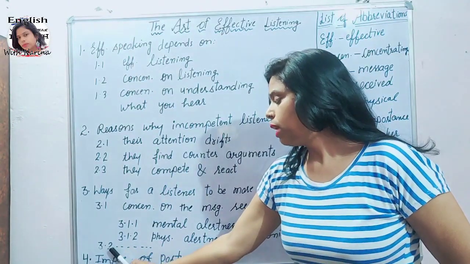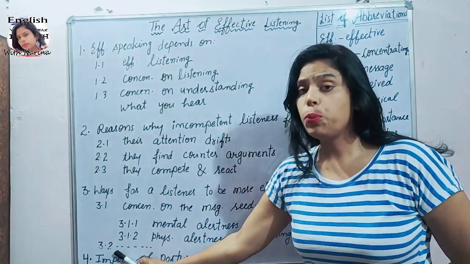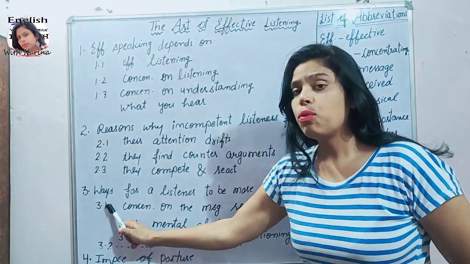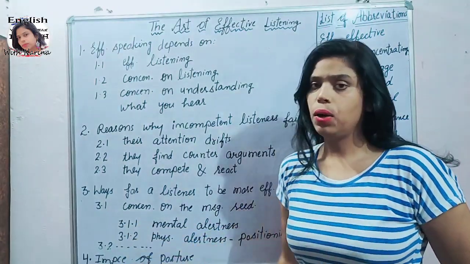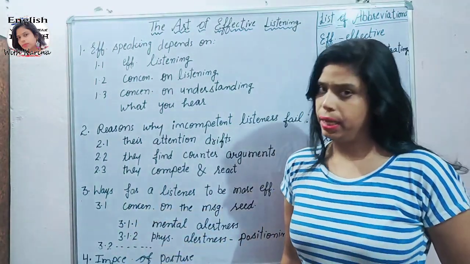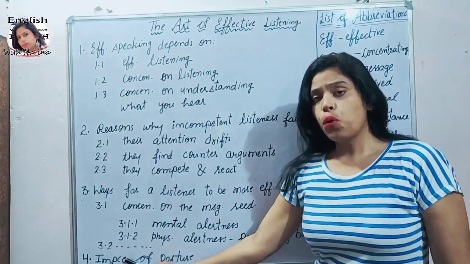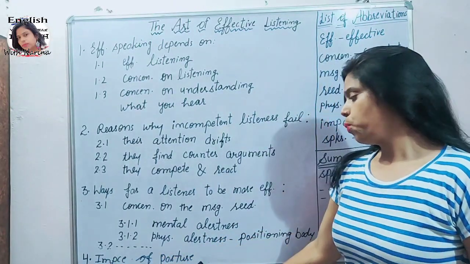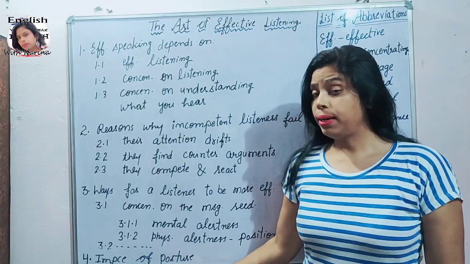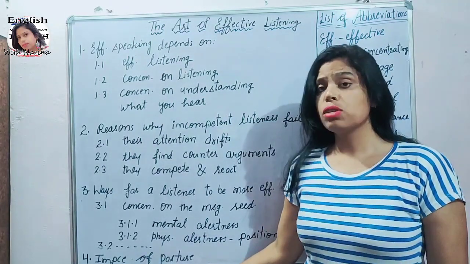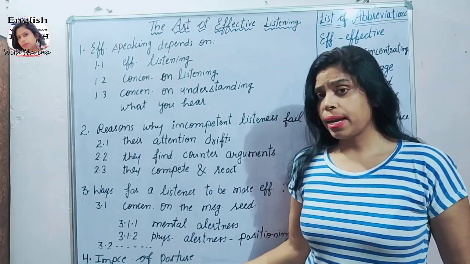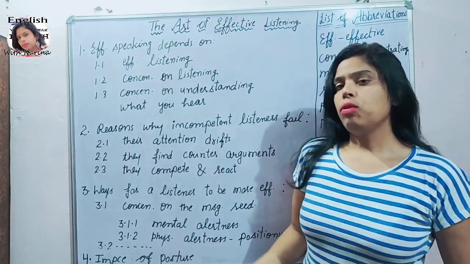If you want to write 3.2, then you have to write it below 3.1. Okay friends, this is the proper indenting. You can see the 4th main heading, importance of posture. Friends, I'm not able to write the subheading here because there is no space. You can understand it, the same pattern you have to follow.